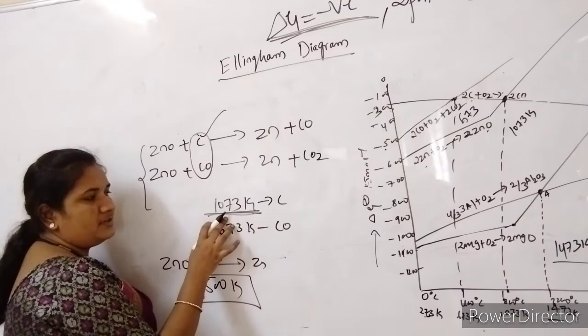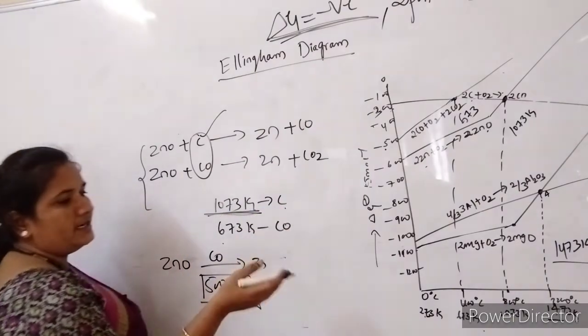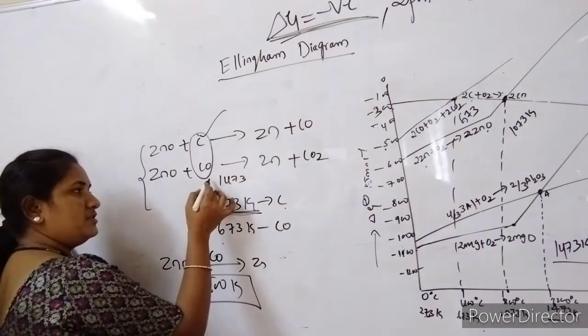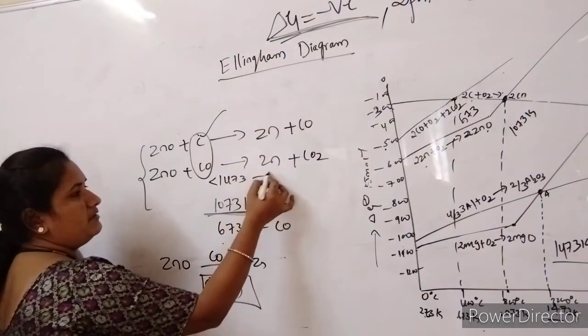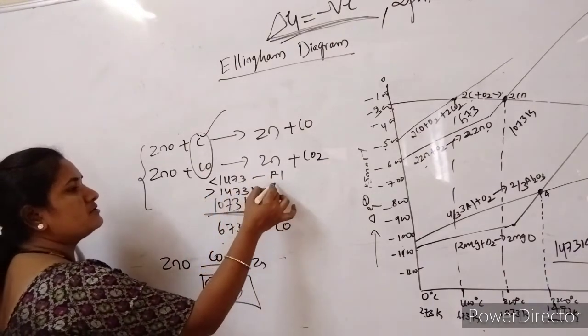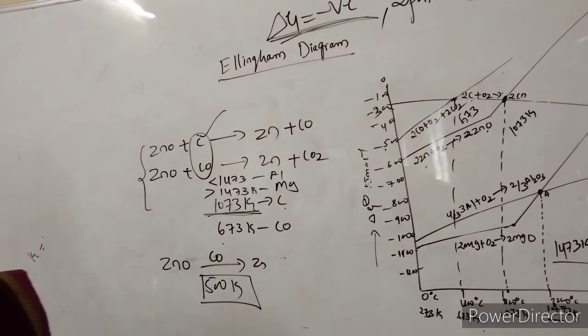So you have to remember these temperatures. At 1073 Kelvin carbon, at 673 Kelvin carbon monoxide, and another one is at 1473 Kelvin. If the temperature is more than 1473 Kelvin, aluminum is used. Below 1473 Kelvin, we have to use magnesium. Okay, so this is about the Ellingham diagram.